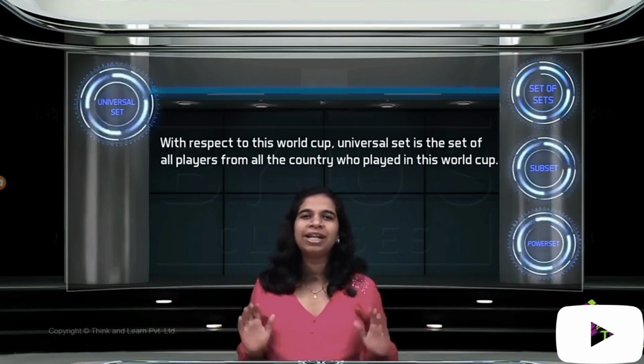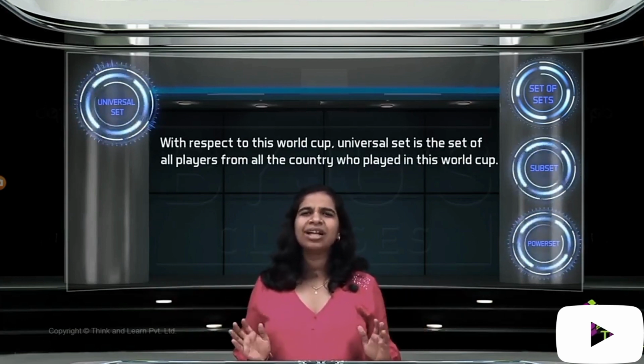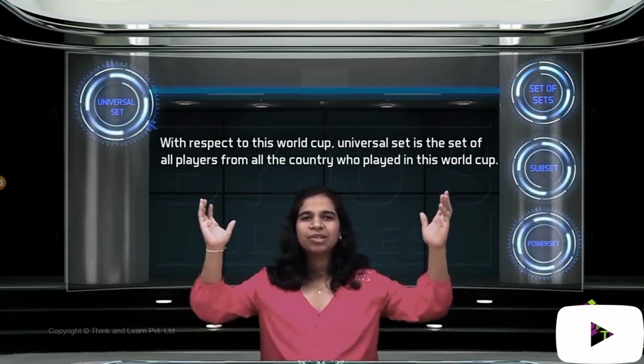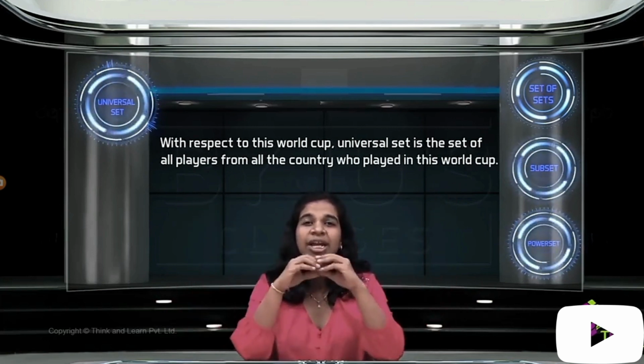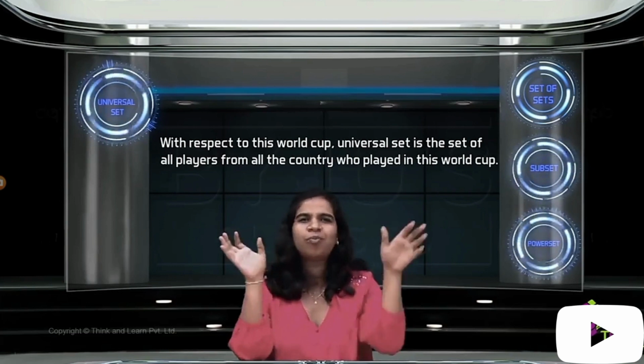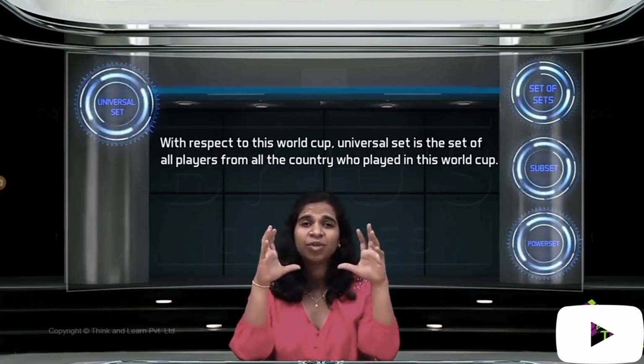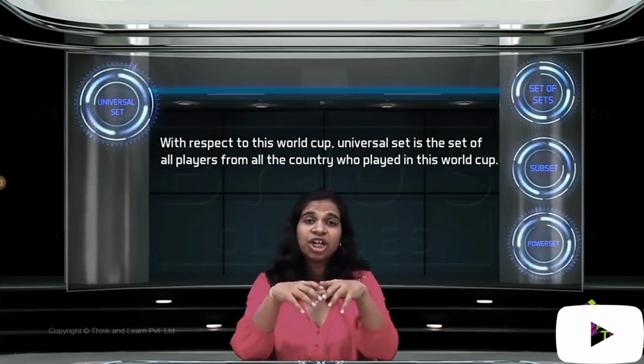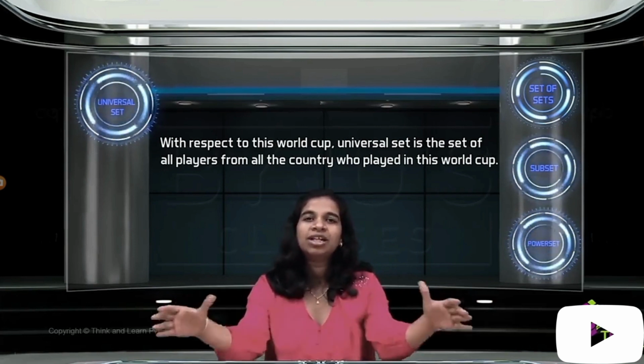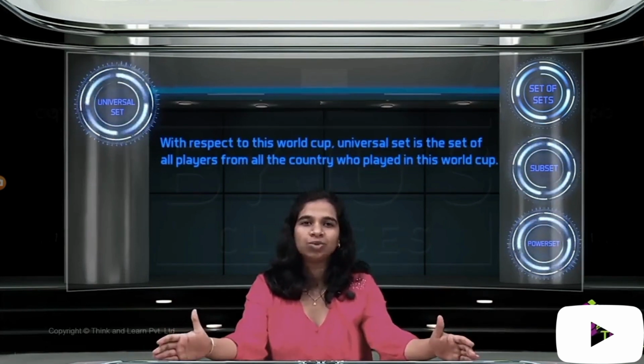There is one superset of all sets, something we call a universal set. If we are discussing the World Cup, a universal set would be the set of all the players who played in this World Cup, right? From all the countries, all the players together. That would be a superset. Any discussion regarding players in this World Cup would involve players from that set. Any different sets we make of players would involve players from that set. So for this discussion, the universal set could be the set of all players who played in this World Cup.